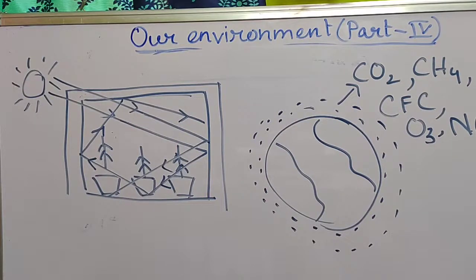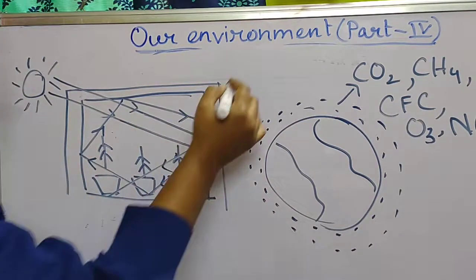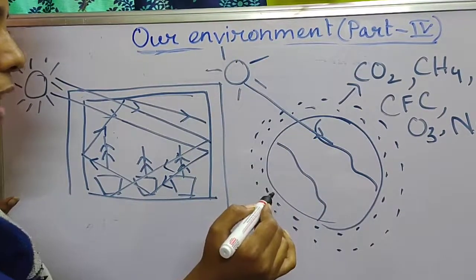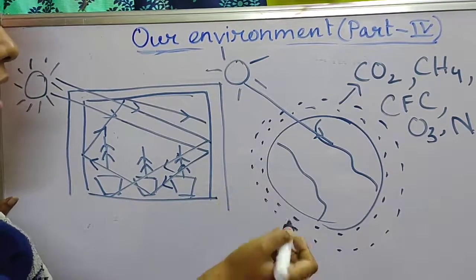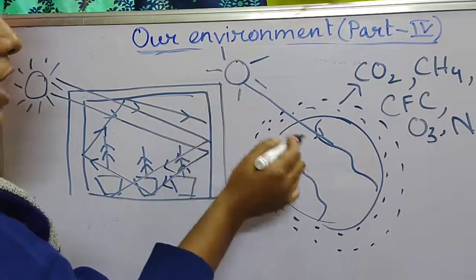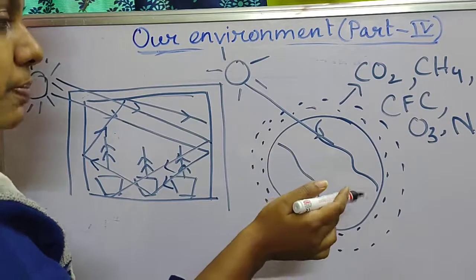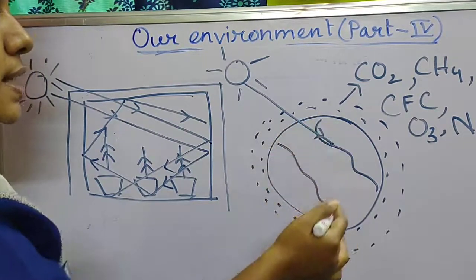Now what happens? In the same way, the heat is coming from the sun that is entering into the earth during the daytime. During the daytime, the heat or the light that is coming from the sun enters into earth and is absorbed by the surface.